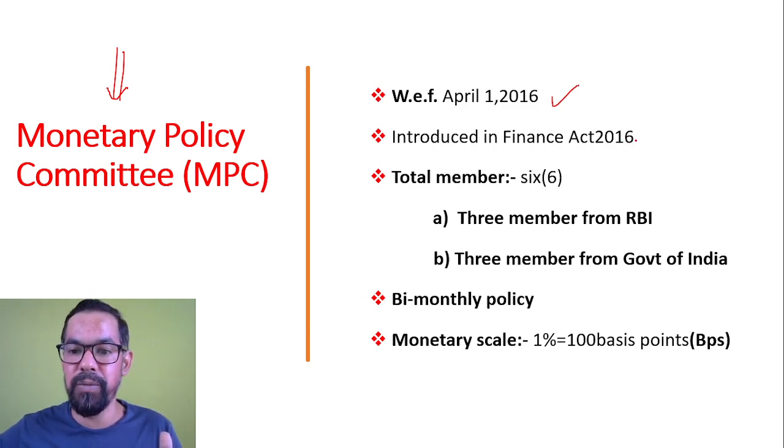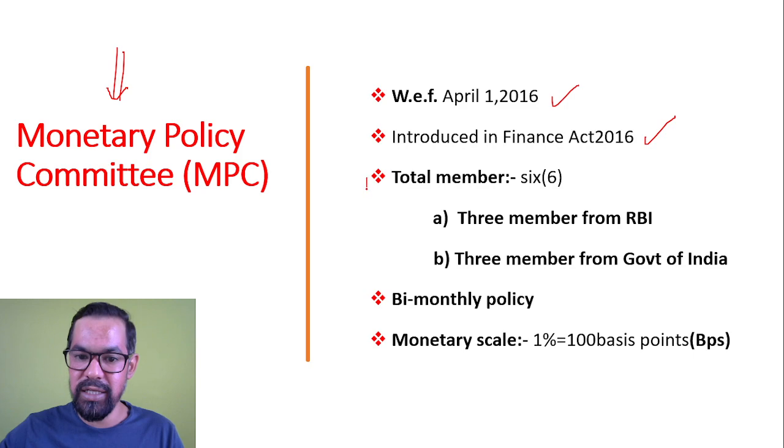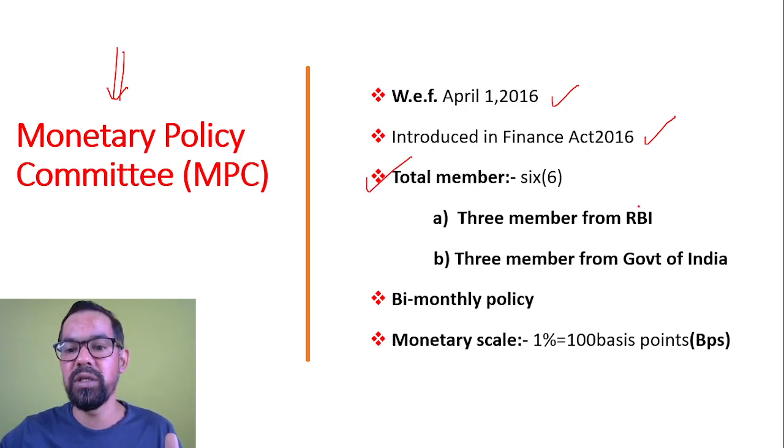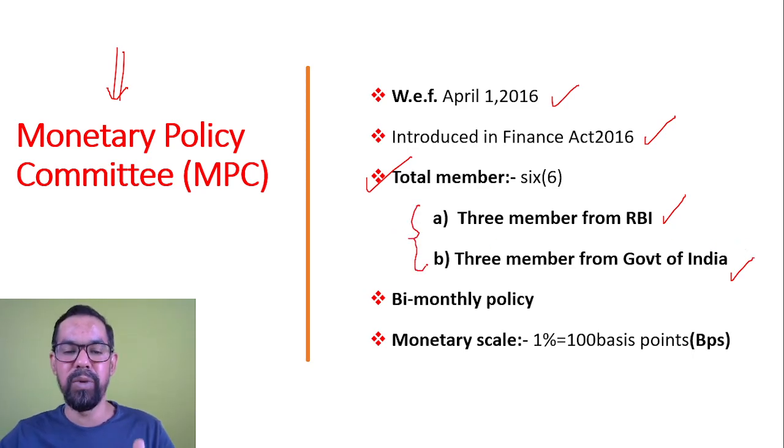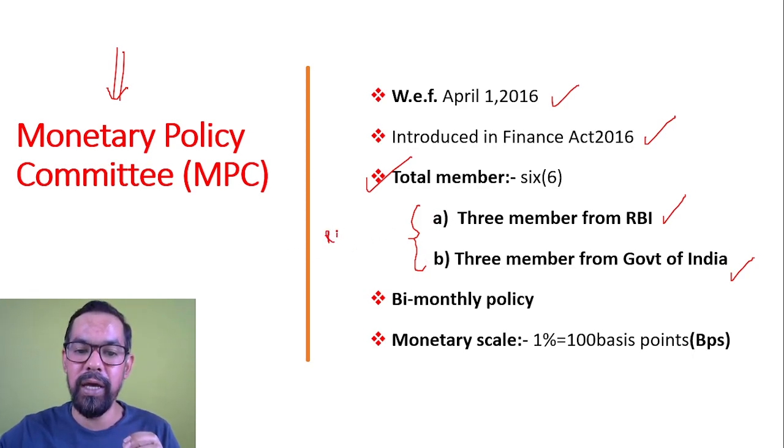It was introduced under the Finance Act 2016, and the powers are given under the RBI Act 1934. There are 6 members: 3 represent RBI, including the governor, and 3 are from the Government of India.